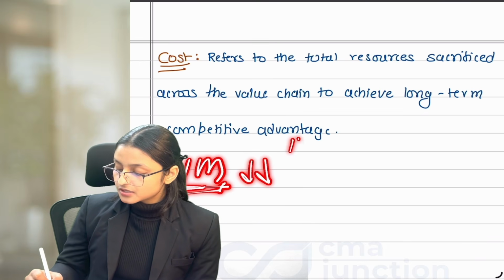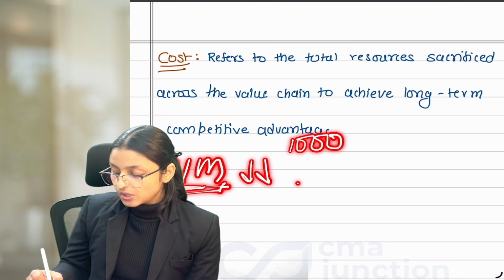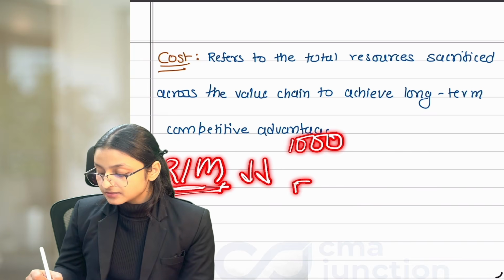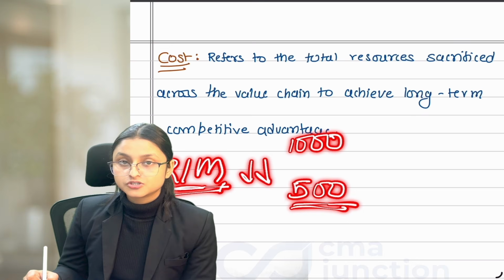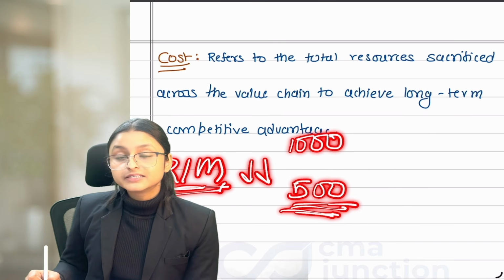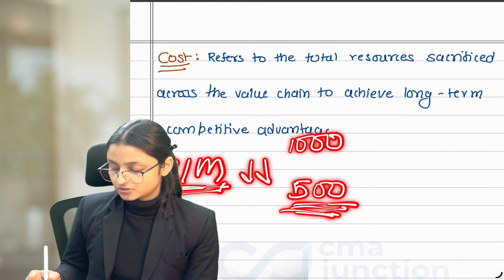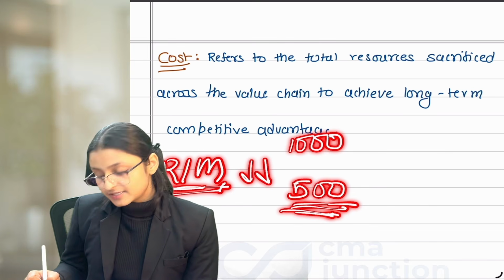For now, I am incurring 1000 rupees per kg for raw material, and I found out that one of the suppliers is providing the same raw material at 500 per kg. I'll take that. Even if the quality is not good, I'll take it because my aim is to reduce the cost when I'm thinking of cost as an expense.